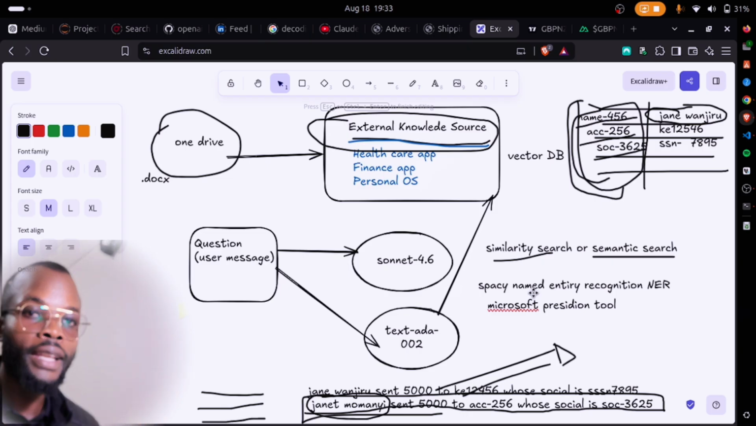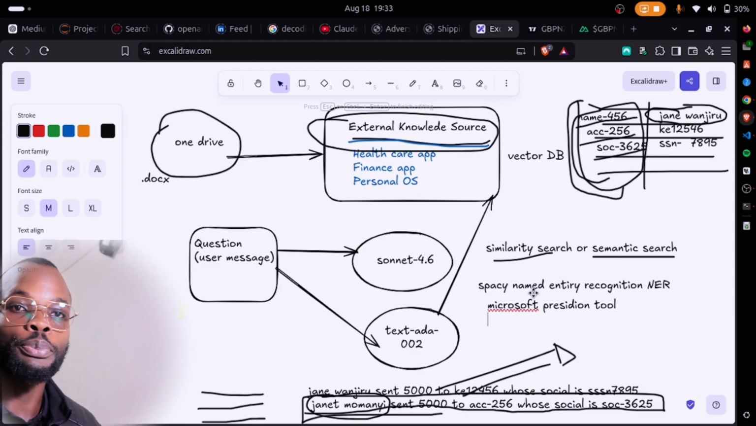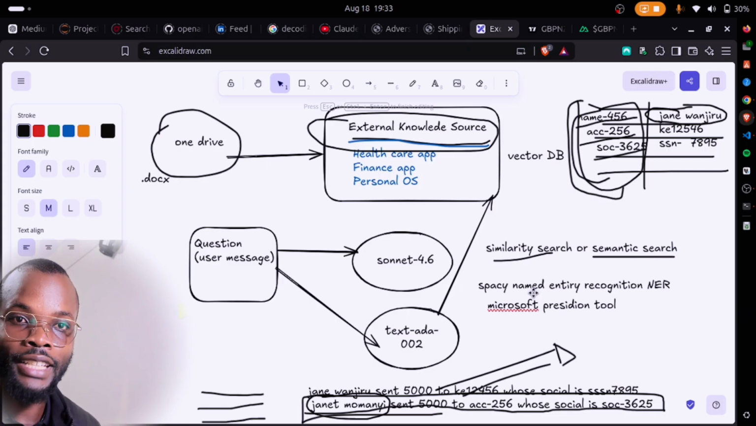So follow the entire pipeline just to get a picture of how, next time you're building an application, you don't expose my name. You don't expose my account number, which has 0 shillings in the bank account. You don't expose my disease to the internet or to the AI.